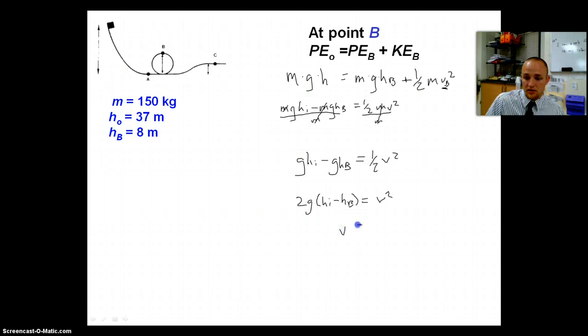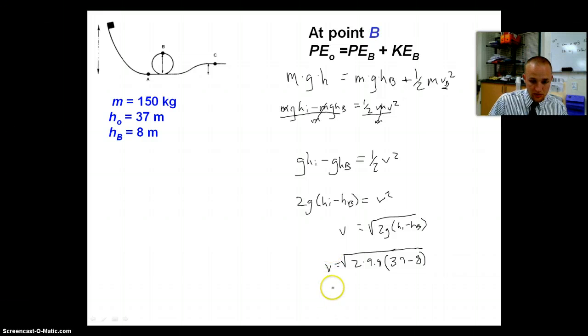So v equals the square root of 2g times height 1 minus height B. Plug our numbers in, and we end up getting v equals the square root of 568.4, or v equals 23.8 meters per second. So that's how we do it, guys. We need to go ahead and continue solving. So good luck, and now you're going to continue the work in your yellow book. All right, thanks a lot.